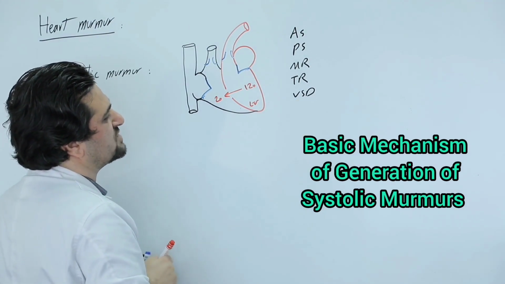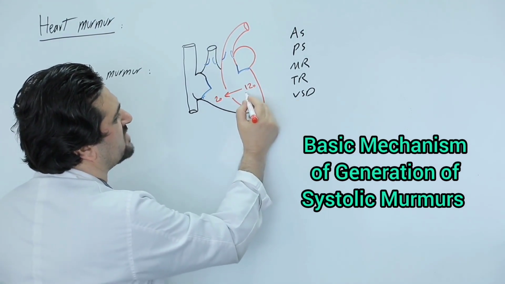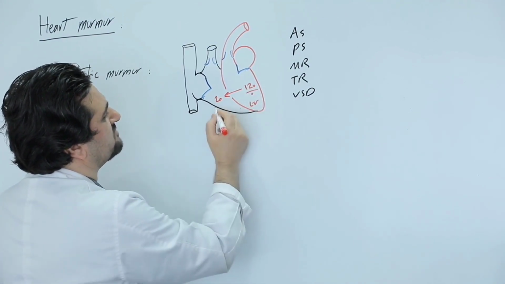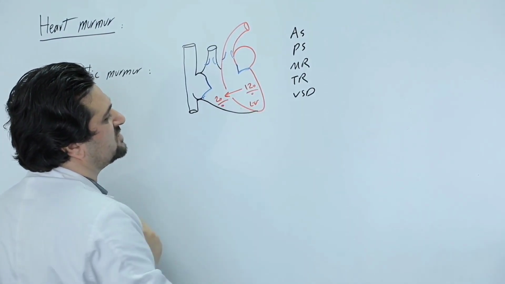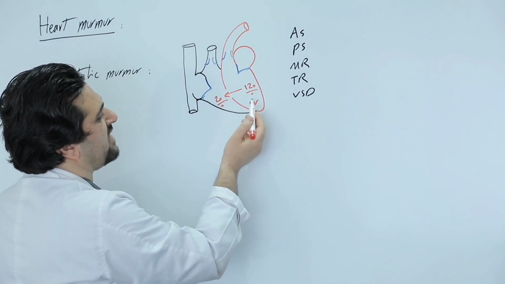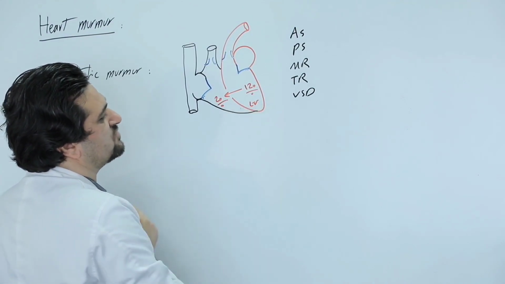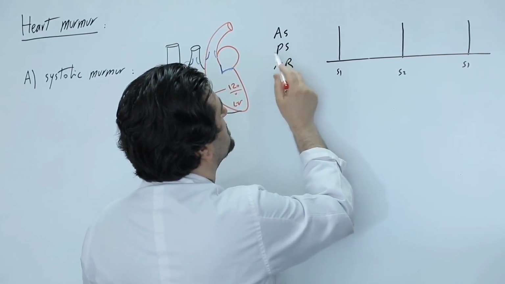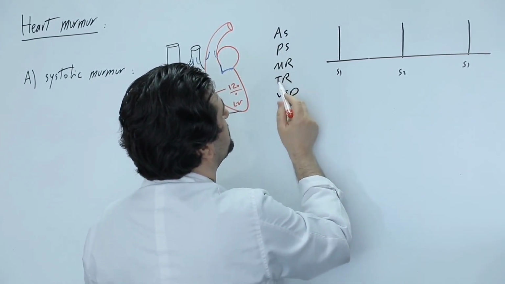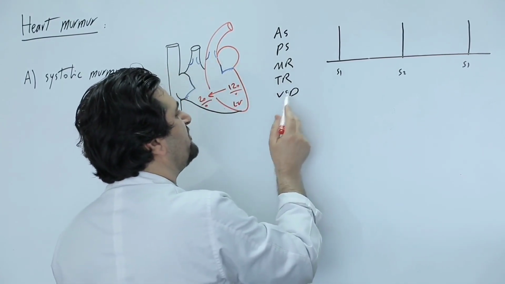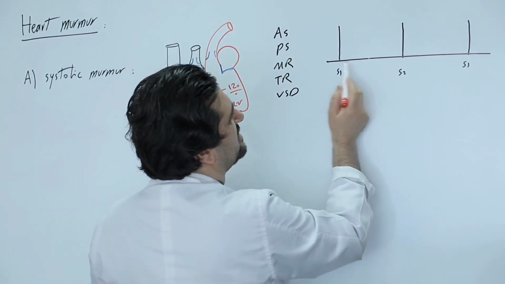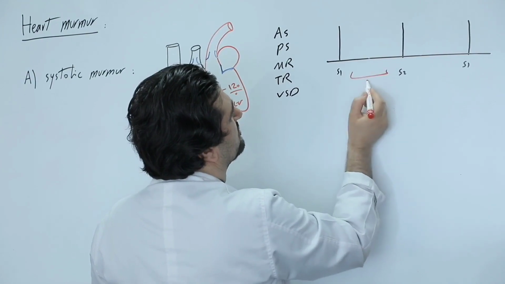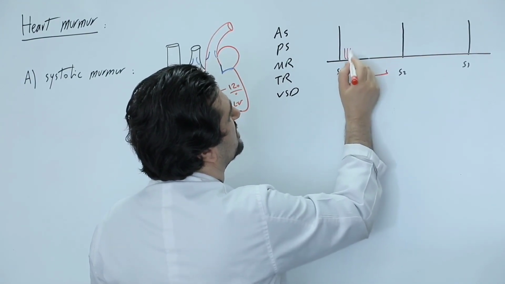Because during diastole, the pressure in the left ventricle is 0 mmHg, and the pressure in the right ventricle is also 0 mmHg. So practically, there is no gradient between the left and right ventricles during diastole. Therefore, systolic murmurs such as aortic stenosis, pulmonary stenosis, mitral regurgitation, tricuspid regurgitation, and VSD are heard in the interval between S1 and S2, which corresponds to systole.